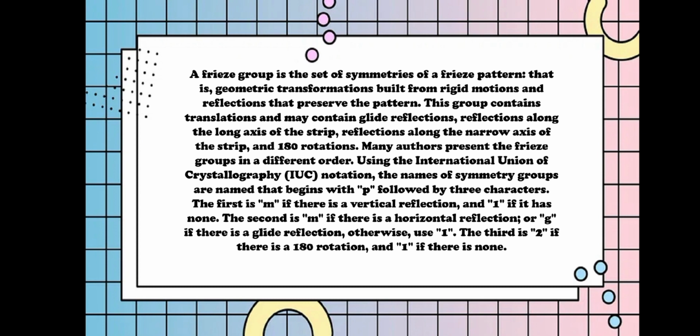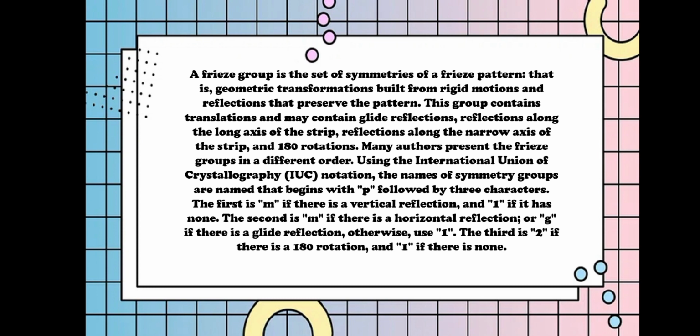Many authors present the frieze groups in a different order, using the International Union of Crystallography, or IUC, notation. The names of the symmetry groups begin with p followed by three characters.